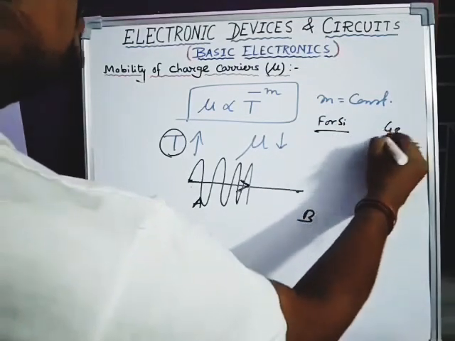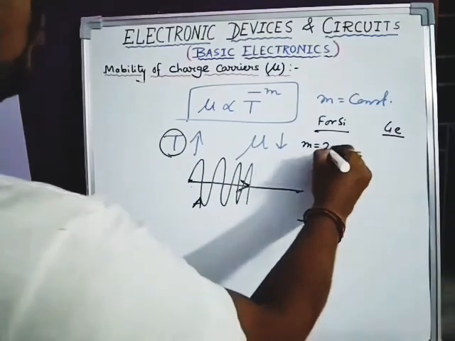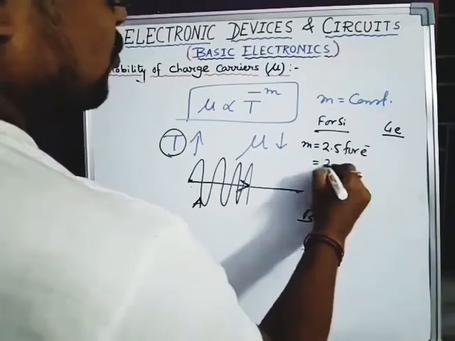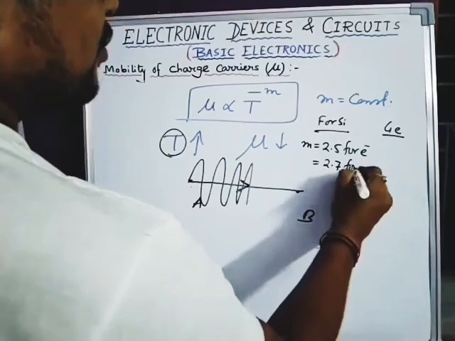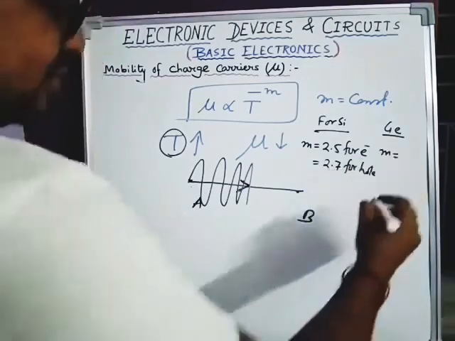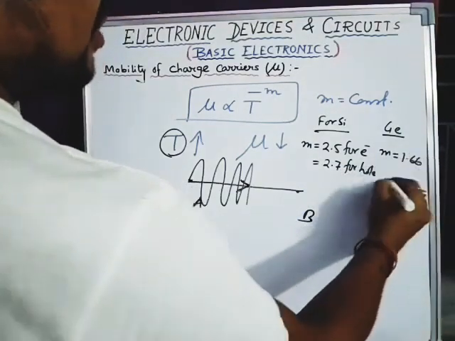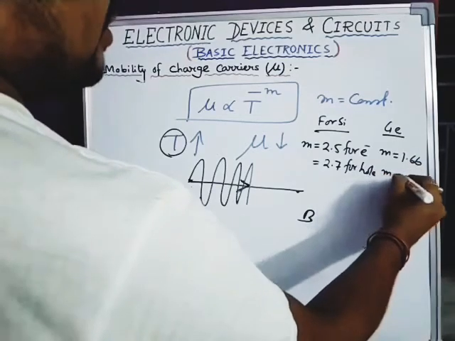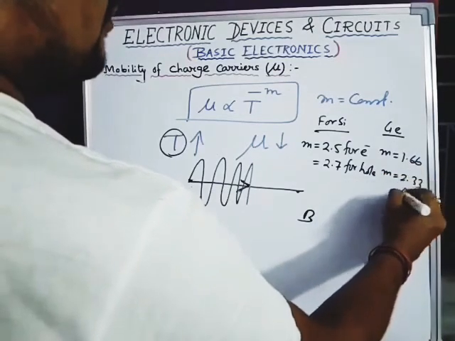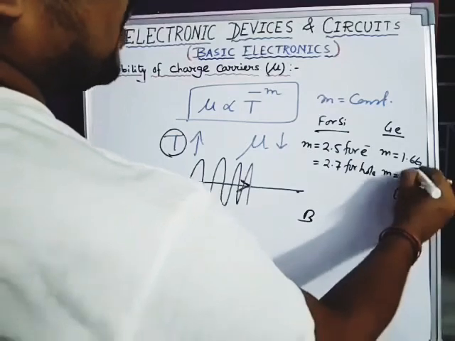For silicon and germanium, this m value is 2.5 for electron, 2.7 for hole, 1.66 for electron, and m 2.33 for hole, and this is for electron.